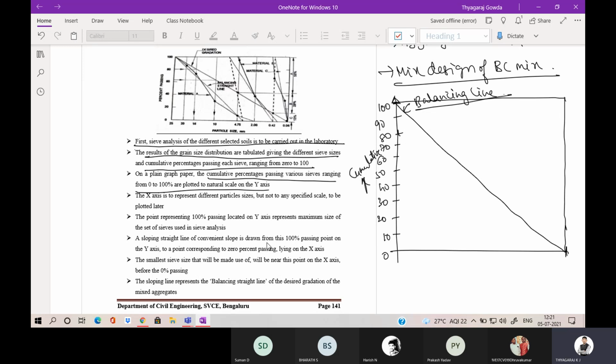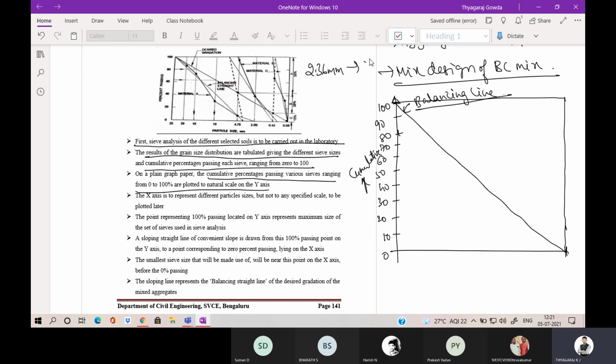Now we will be having the aggregate sieve sizes. For example, the aggregate 2.36 mm has a cumulative percent of how much can we take?